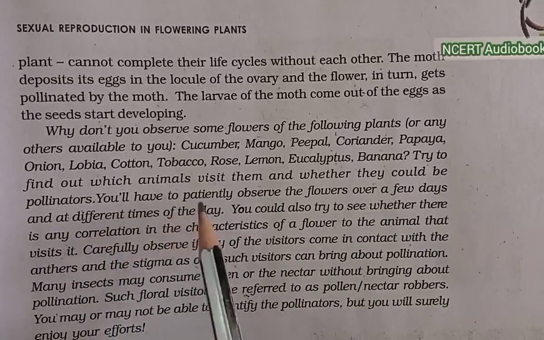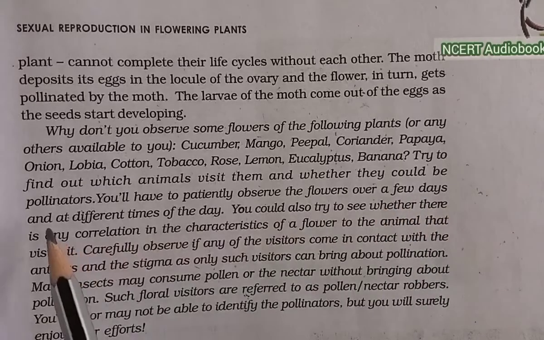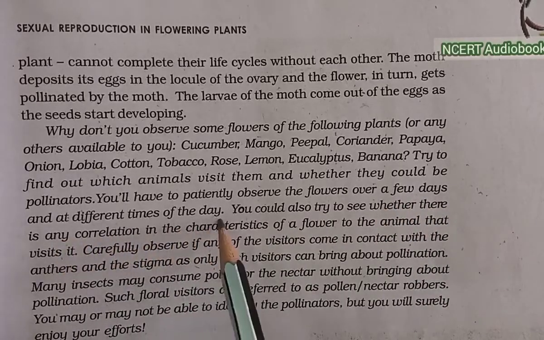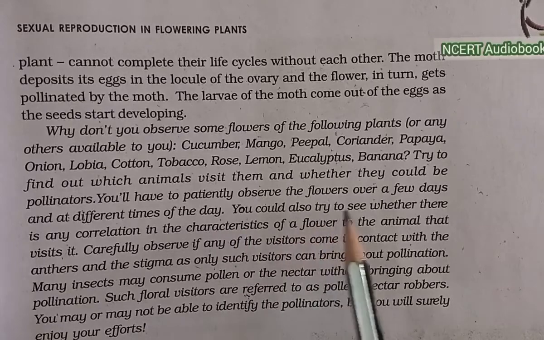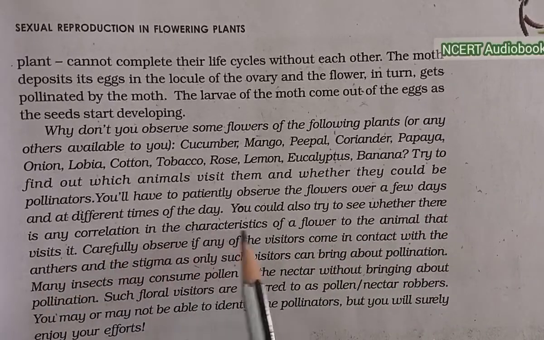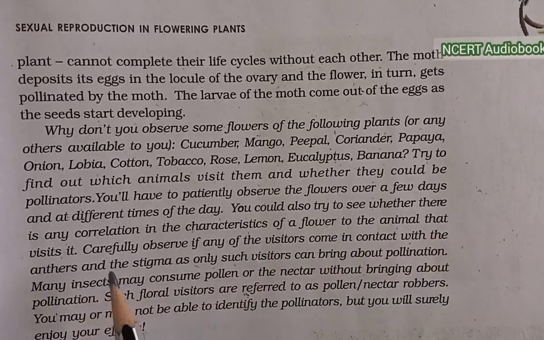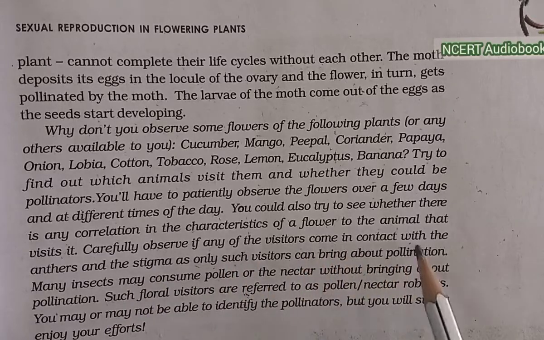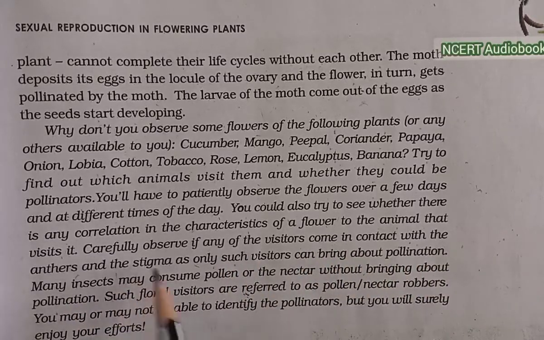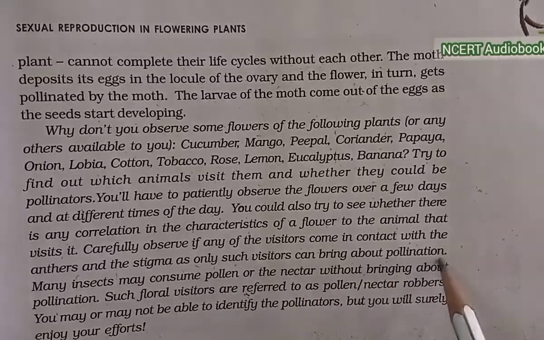You will have to patiently observe a flower over a few days and at different times of the day. You could also try to see whether there is any correlation in the characteristics of the flowers to the animals that visit it. Carefully observe if any of the visitors come in contact with the anther and the stigma, as only such visitors can bring about pollination.